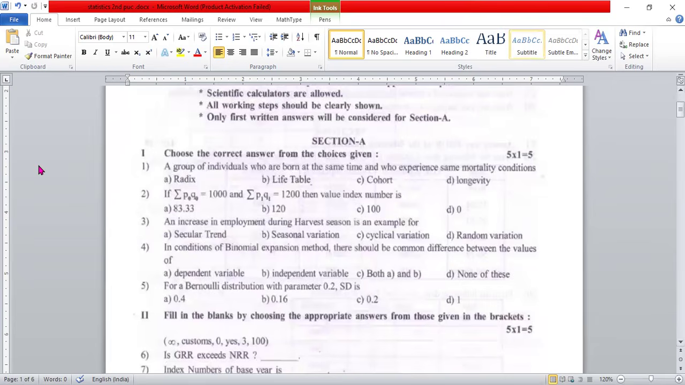Remember section A, the question number 1. The question number 1 is always vital statistics only. Remember, MCQ questions in section A are always vital statistics. It should be a life table also. And question number 2, that should be an index number.